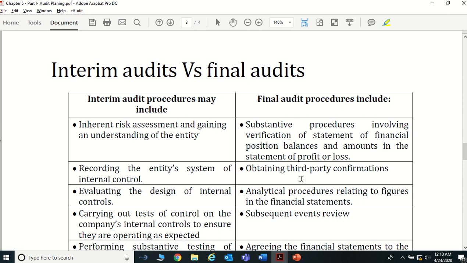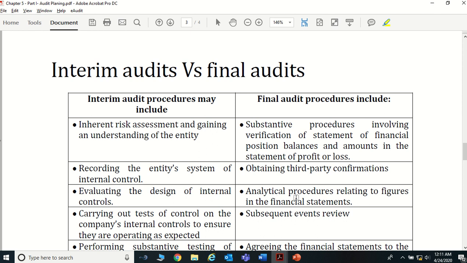What happens in the final audit procedures? What is included when you compare them with the audit procedures in the interim period? Here, substantive procedures involving verification of the statement of financial position balances and amounts in the statement of profit or loss. Basically, not like control testing, we look at the substantive procedures in the annual audit or the final audit, right? And obtaining third party confirmation. Normally for the interim audit we are not obtaining confirmation from third parties, not even from the banks, but that is not the case for the final audit. You have to, right?